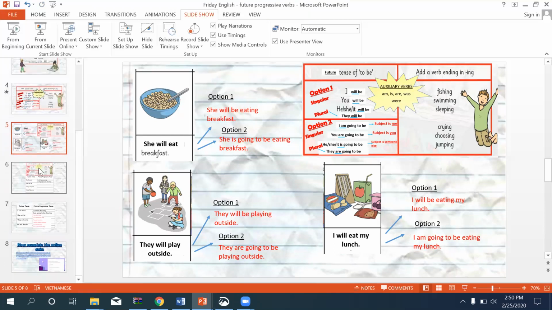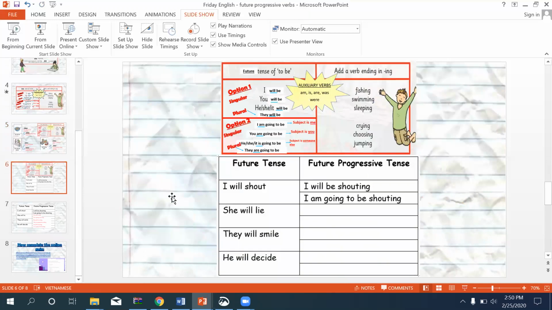So let's have a look here. So here I've got a box and I've got a space for the 2 options. So I want you to try option 1 and option 2. So here I had I will shout, which is my future simple tense. You're making it into progressive. So I know option 1, I can add will be.